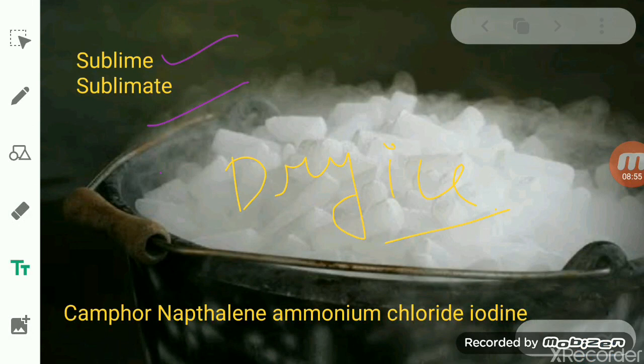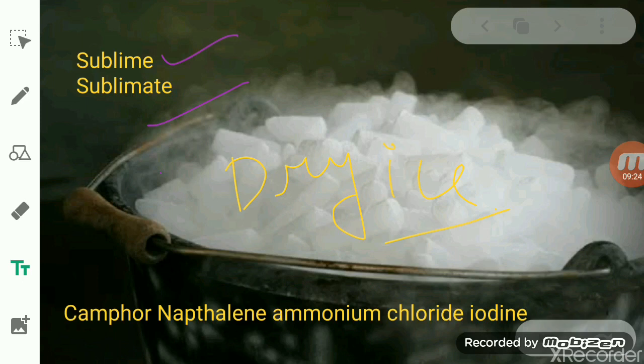So when we want to separate two solid components, at least one of them must sublime when we provide heat to it. Most solid substances do not undergo sublimation, and some of them do. The substances which do not undergo sublimation can be common salt, sand, iron filings and chalk.